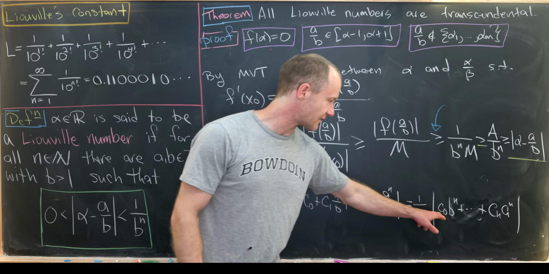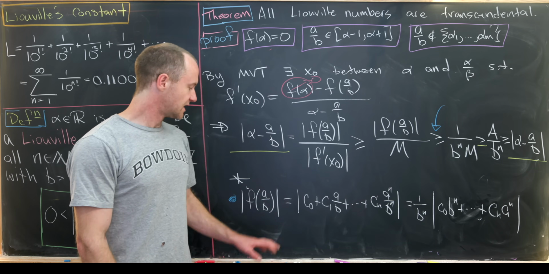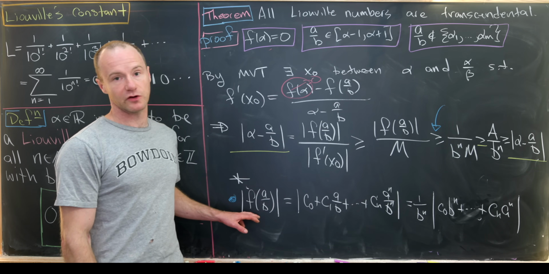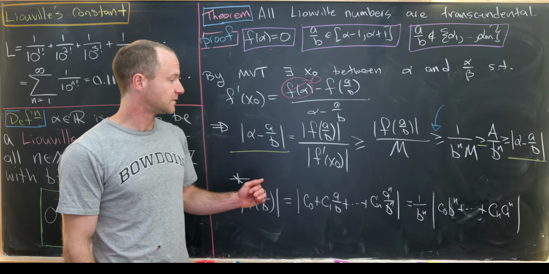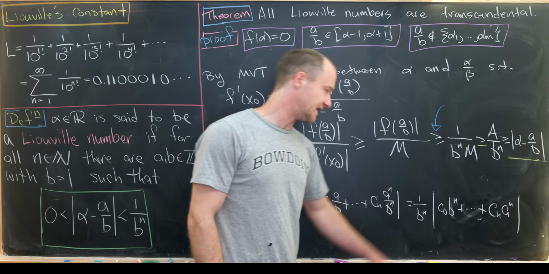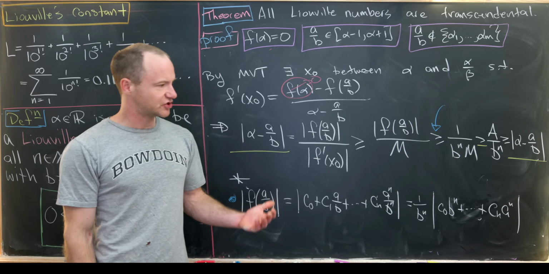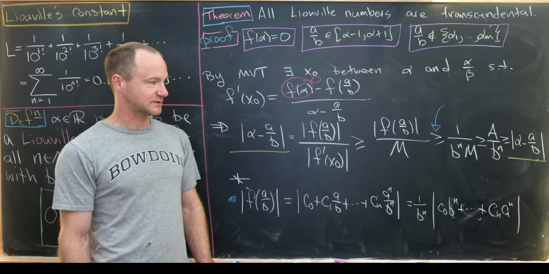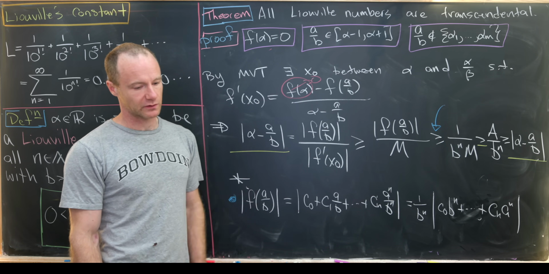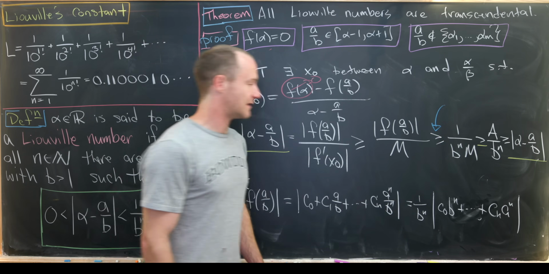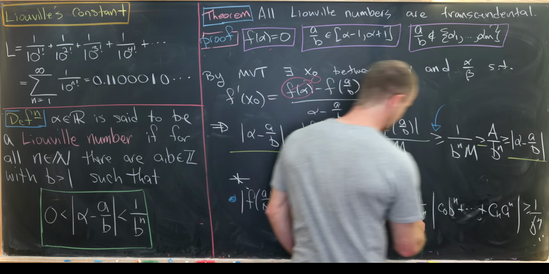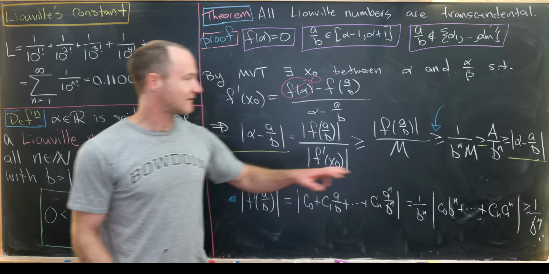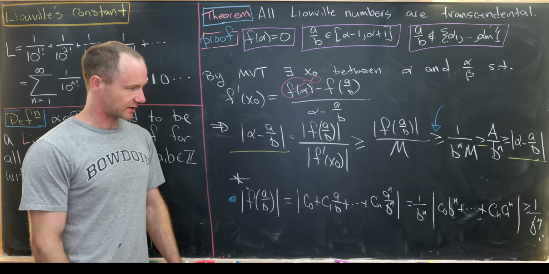But now we know this guy right here is not equal to 0, because if it were equal to 0, then this polynomial would be equal to 0, which we already showed is not possible. And this is an integer, so if it's an integer that's not equal to 0, when we take the absolute value, we get something bigger than or equal to 1. So that means this whole thing is bigger than or equal to 1 over b to the n, which is what we took out. And that fills in this little gap right here.